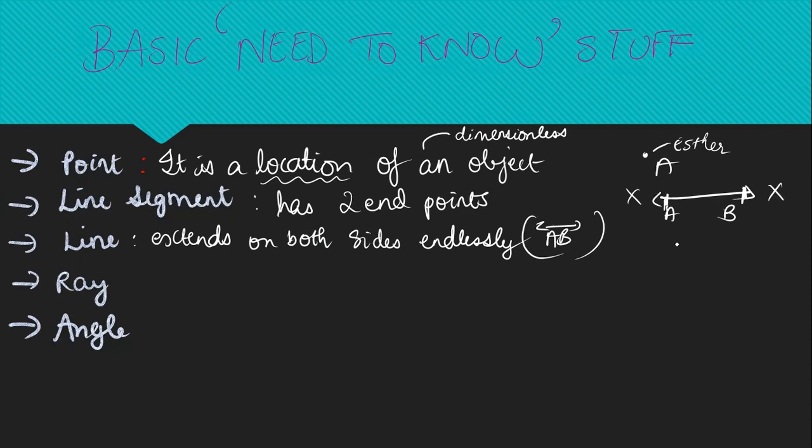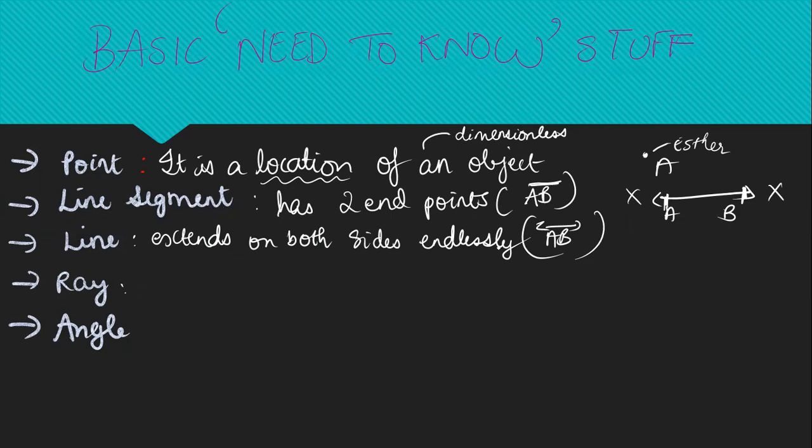It is not extending anymore. So this is a line segment, and we express it as such. Suppose this line is AB, then we'll put this line on the top like this. This is called the line segment symbol. So we understood a line extends on both sides endlessly. A line segment has just two endpoints. Okay, that is AB.